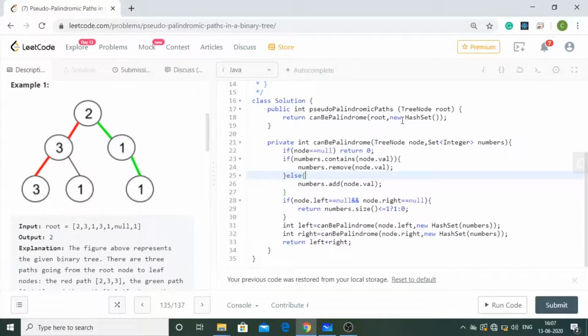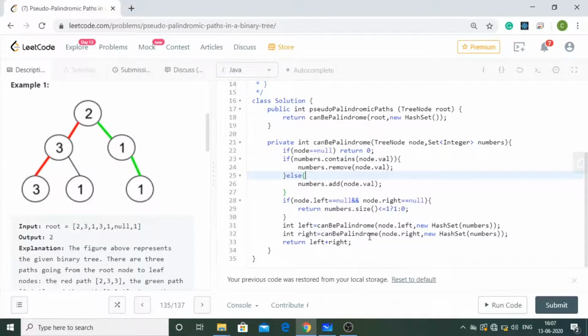I think in this particular question we can get more understanding of it by seeing the code. So that is why let's see the code. In the code what I'm doing here is that I'm using a helper function, that is canBePalindrome. I'm passing the root here and also the set which I have discussed in the approach part. And in this helper function I'm using recursion. Okay, you can see here recursion.